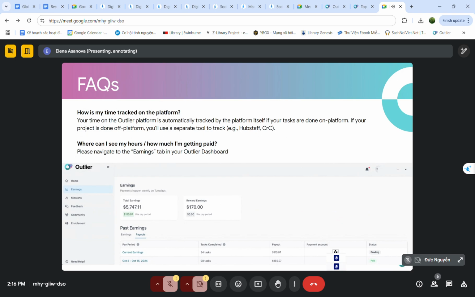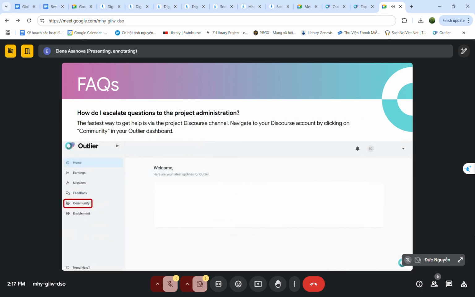Here you can see a sample screenshot from someone's earnings section. On the left part of your screen, you will see the working menu, and here are the earnings. You will sometimes get missions associated with your working project. These are kind of bonuses. If you start a mission, you can earn more. Community is your fast track to the Outlier forums. This is how you join them. You just click on Community, log in with your email, and you're there.